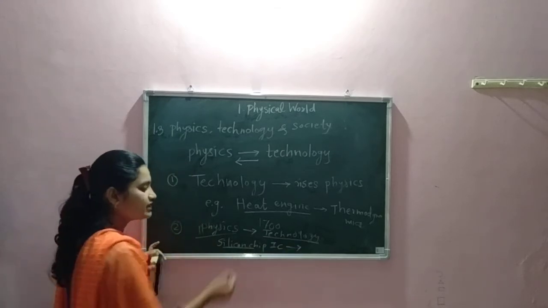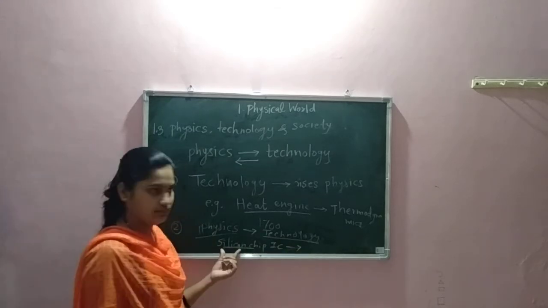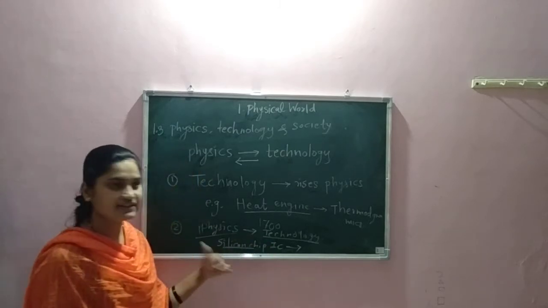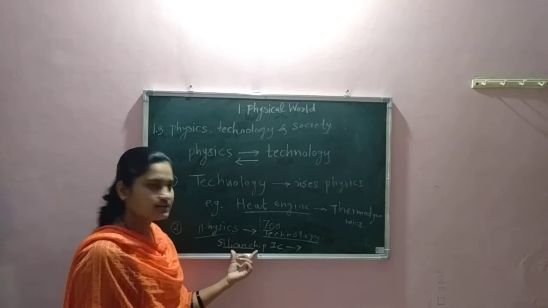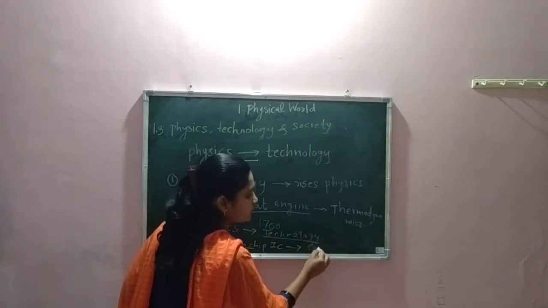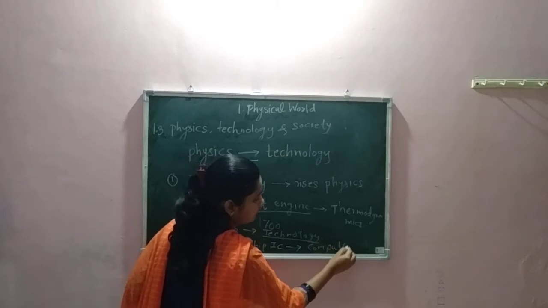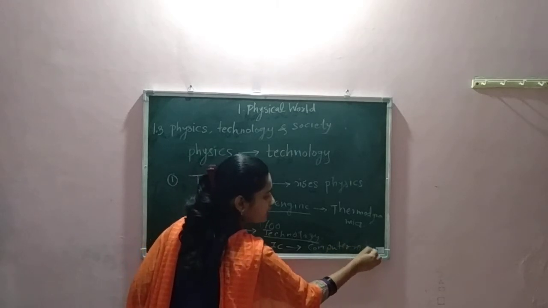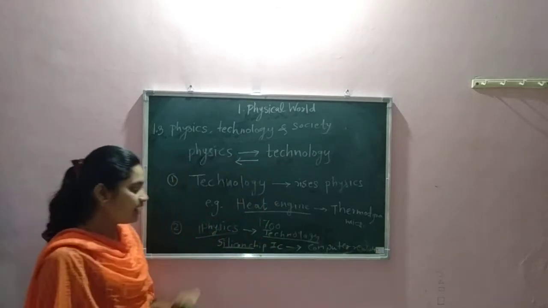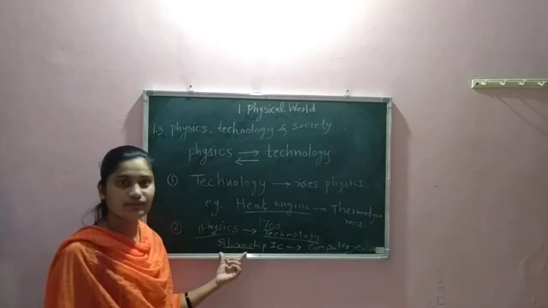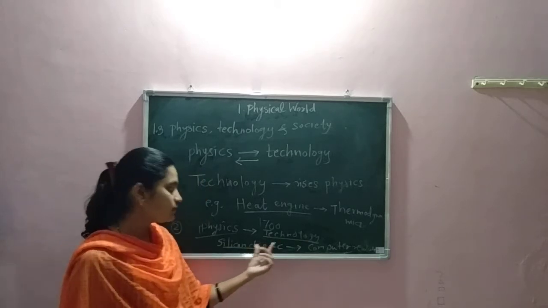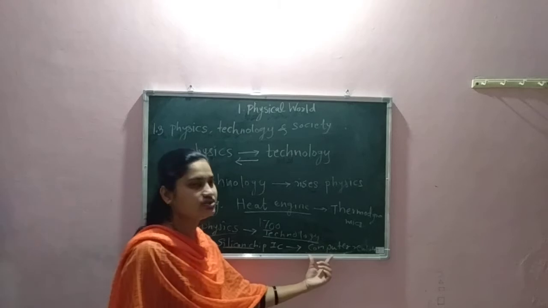It is related to semiconductors; silicon is a semiconductor. In an integrated circuit, resistors and transistors are present, and because of that the computer revolution came. You know that the computer is a technology, and it comes from core physics. So we can say that because of physics the new technology came.